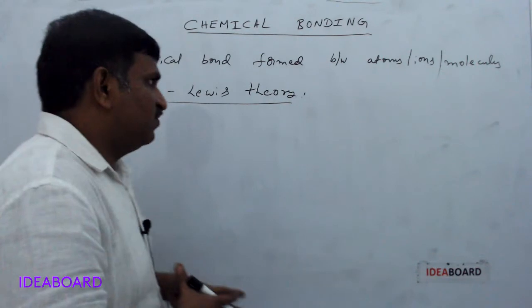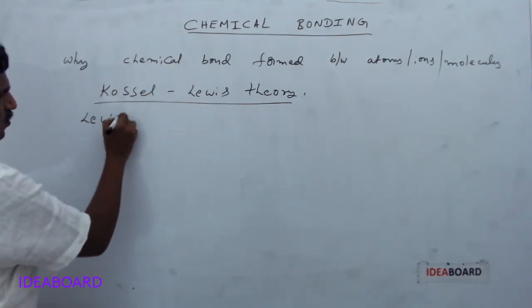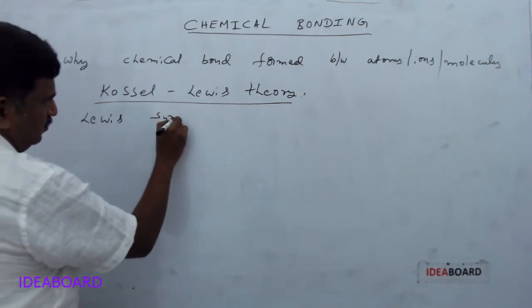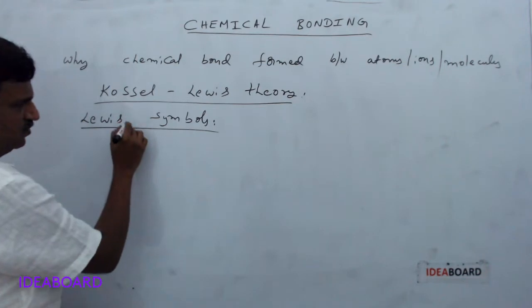In this theory, what did they find? Mainly, first, Lewis gave the Lewis symbols, also called Lewis dot symbols. What are these Lewis dot symbols?